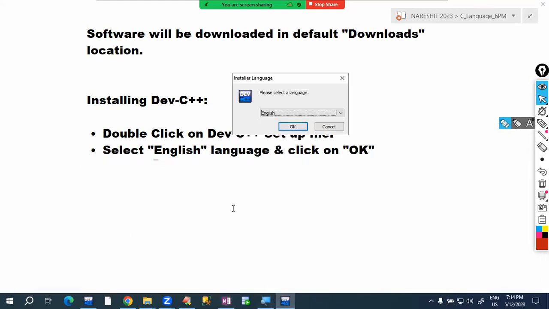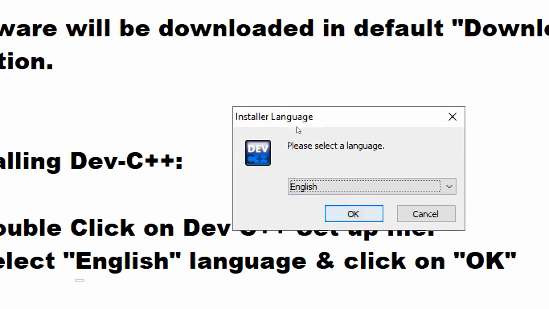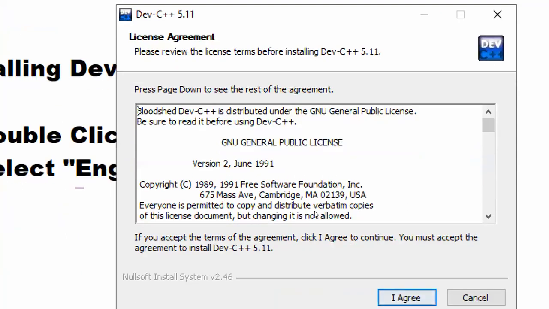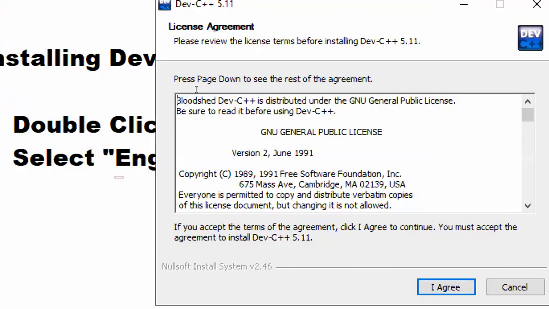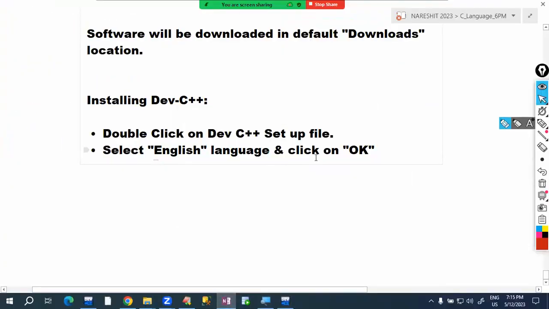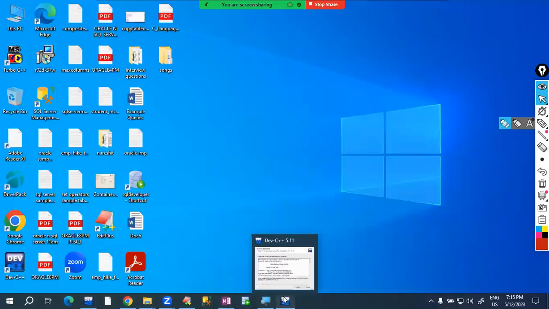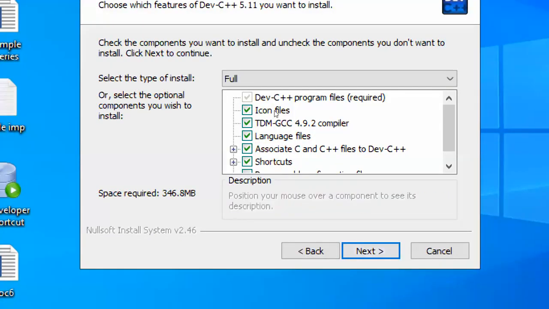Just like in your mobile, you are installing software. Same procedure, we are just following the instructions. Click on OK. It is asking for the license agreement. Click on I agree. I'm just following the instructions, so here I'm clicking on I agree.